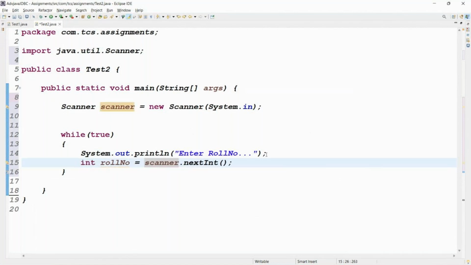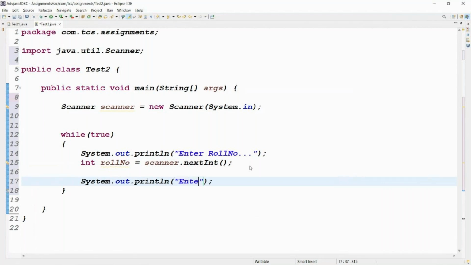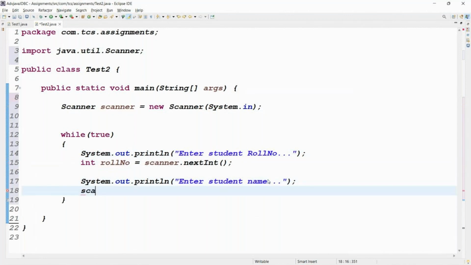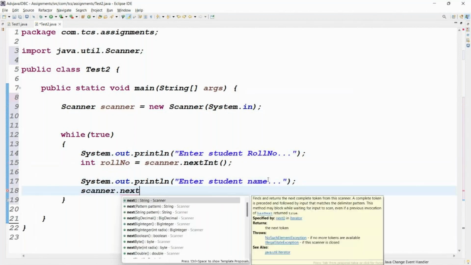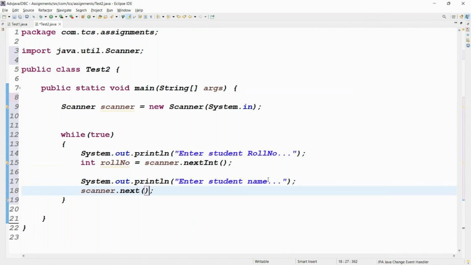Roll number is ready. Then we need to take the name. Sysout, control space. Enter student name. Because how can you take the name? Scanner dot next method we have to use, because it is a string, right? String means we have to use the next method. Then you can take the string name, right? Exactly. There's roll number and name.